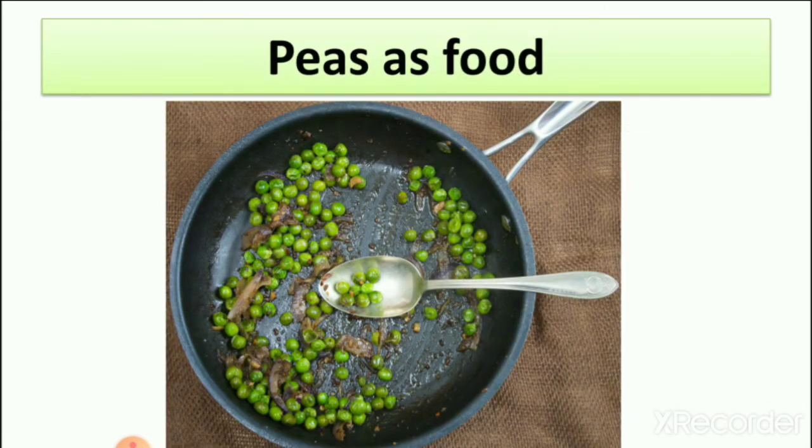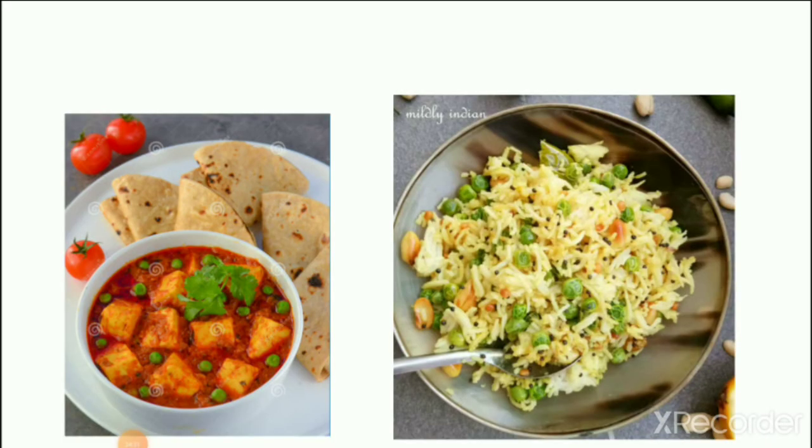Peas as a food. Here you can see the green peas which we use in making dishes. Many dishes we make from peas. Here you can see the picture that we use peas in our food.